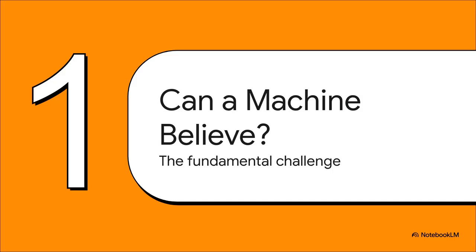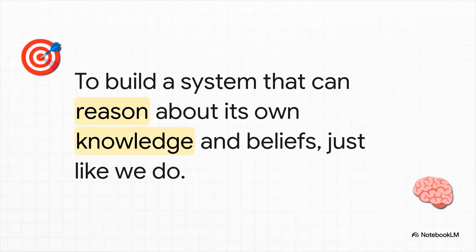If we want an AI to be truly intelligent, to go beyond just being a sophisticated calculator, it has to have a way to represent what it thinks is true. It needs to be able to handle its own beliefs and do it logically. And that's really the endgame here. We're not just trying to build a clever parrot that mimics intelligence. The goal is to build a system that has a coherent framework for its own beliefs, one that can update them, question them, and even defend them based on a consistent set of rules.